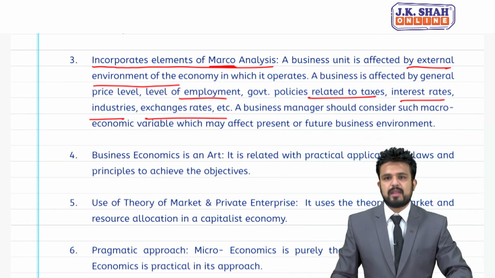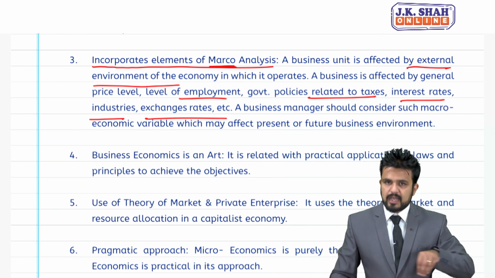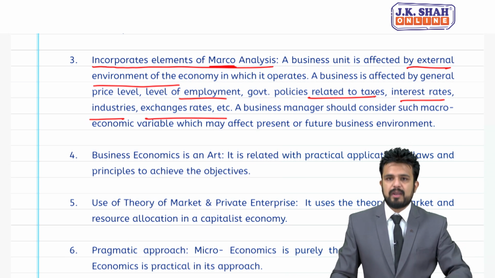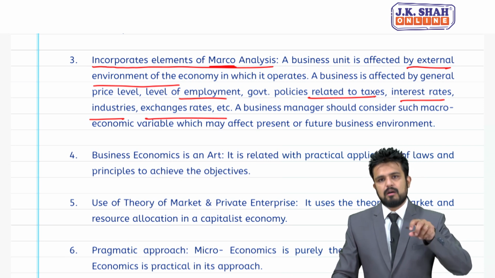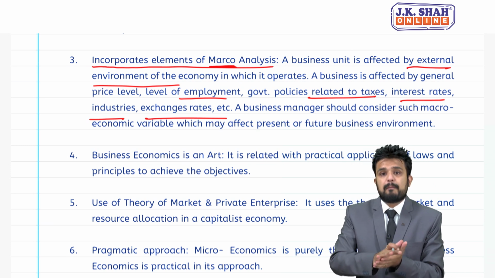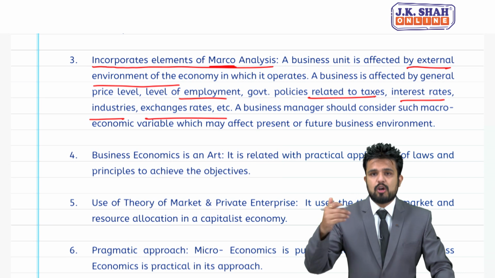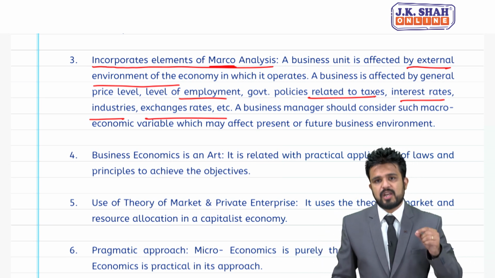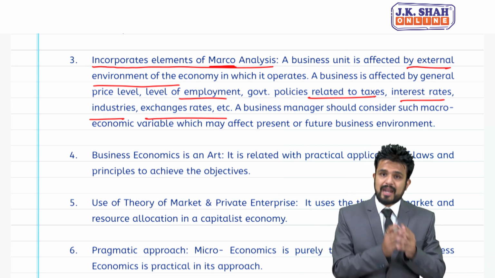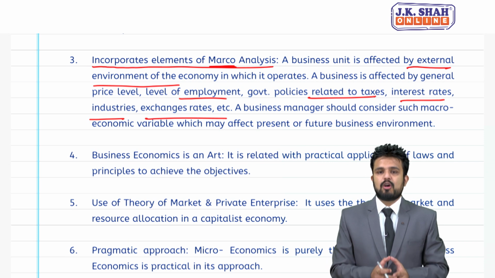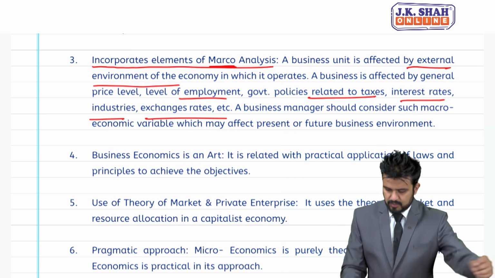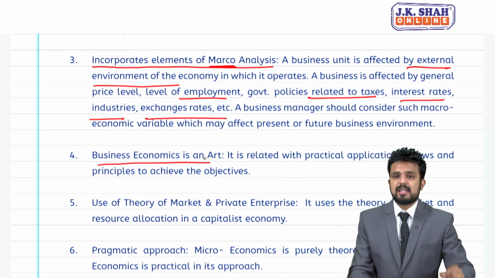So first of all, the business manager will see the internal issues of the company. We will talk about the internal environment, technology, managers, staff, employees, workers. That will be a micro approach. But when the business manager will talk about external factors like change in government policy, level of employment, inflation, deflation, which will impact his business, then we will say he is talking about which approach? Macro approach.